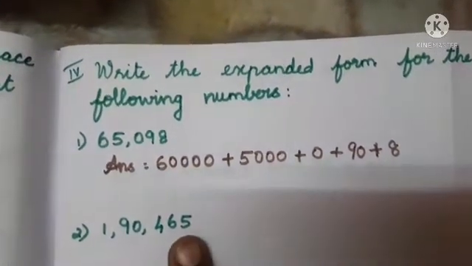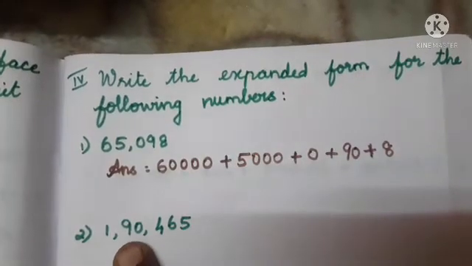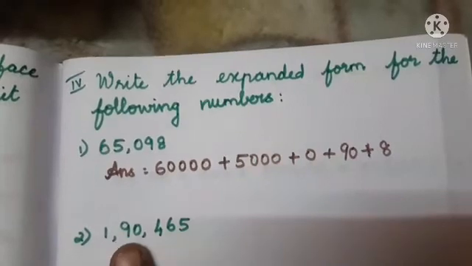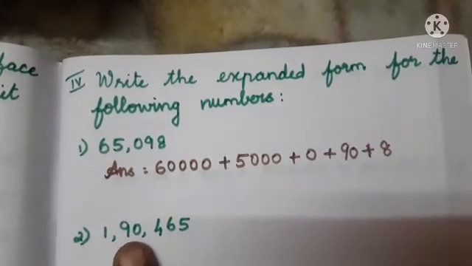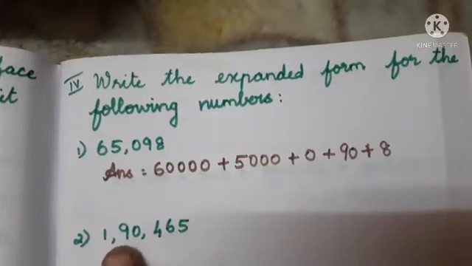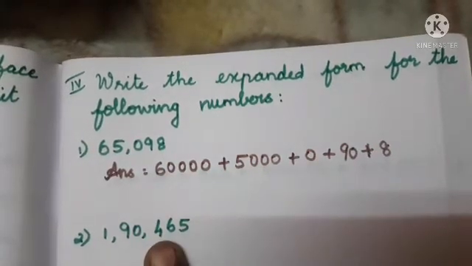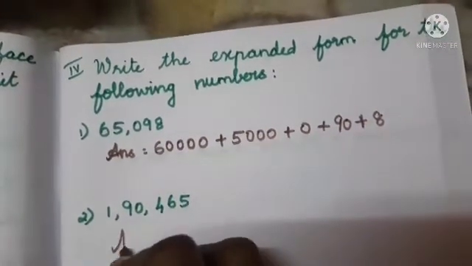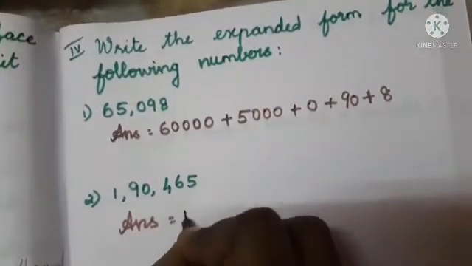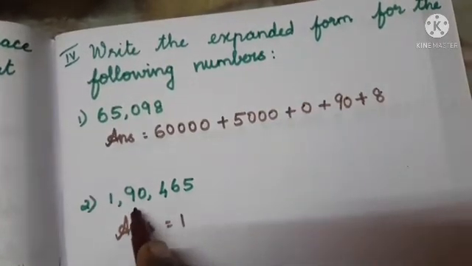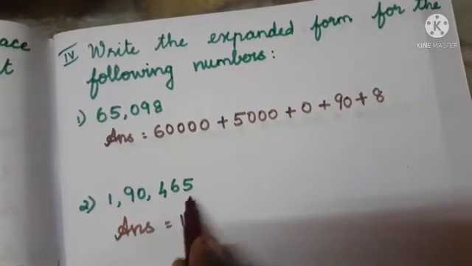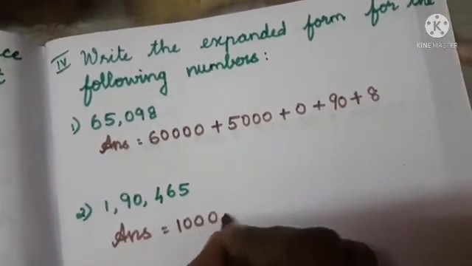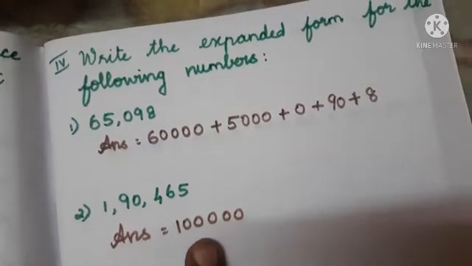Here we have ones, tens, hundreds, thousands, ten thousands, lakh, isn't it? So we can read it as 1 lakh 90,465. 1 lakh 90,465. So how can we write the answer here? We can write it as 1. After the 1, how many digits are there? Yes, 1, 2, 3, 4, 5. 5 digits are there, so we can write 5 zeros. 1, 2, 3, 4, 5 zeros.